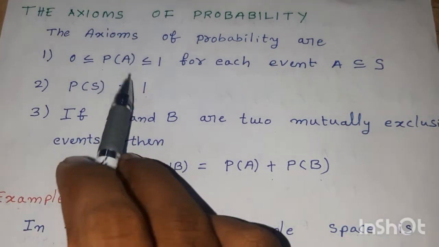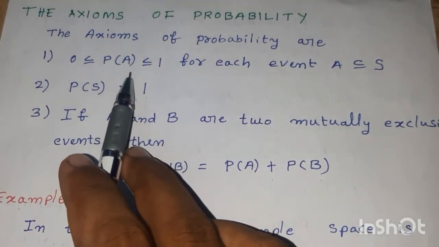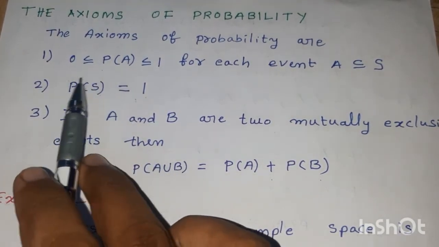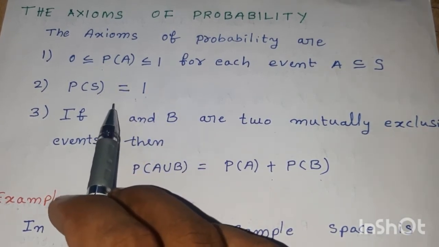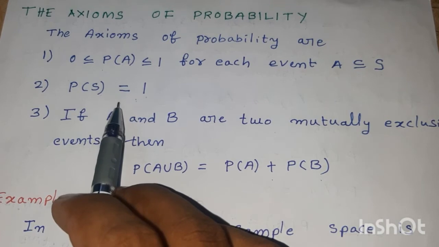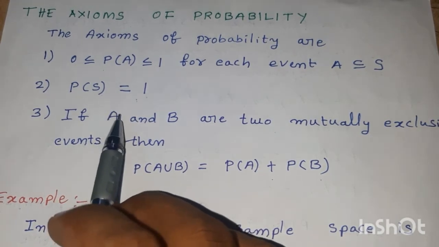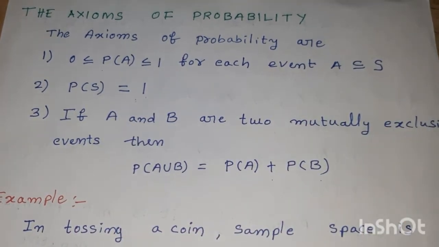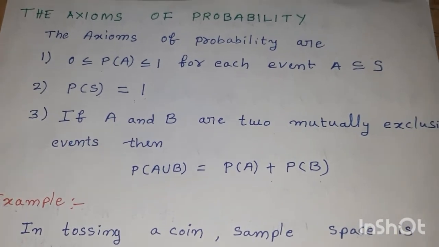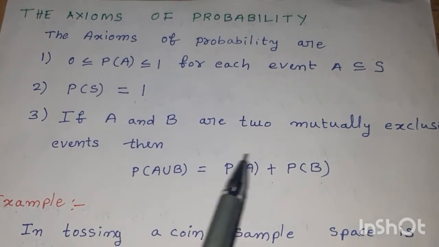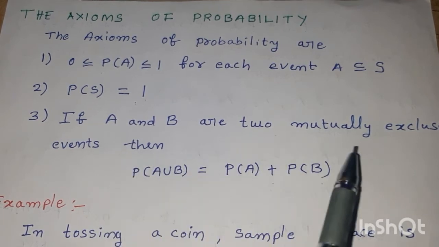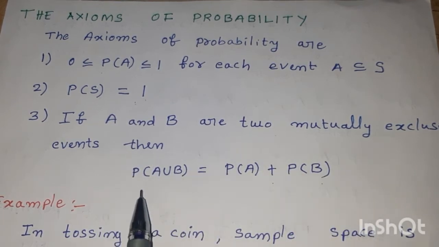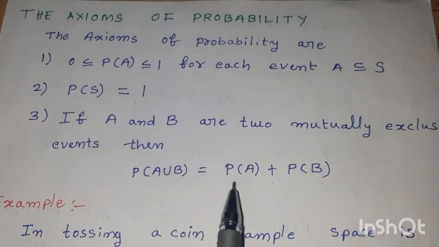First, probability of an event always lies in between 0 and 1. The second one is probability of sample space is always equal to 1. Third, whenever A and B are mutually exclusive events, P of A union B is always equal to P of A plus P of B.